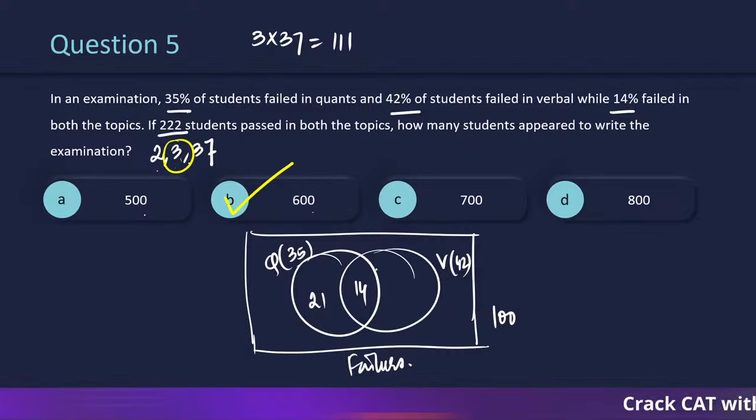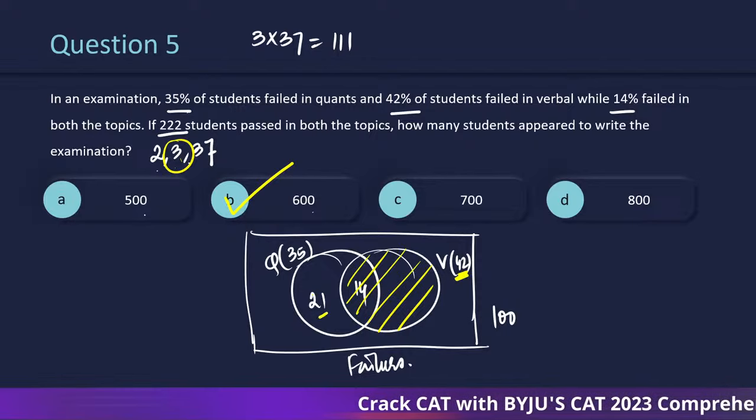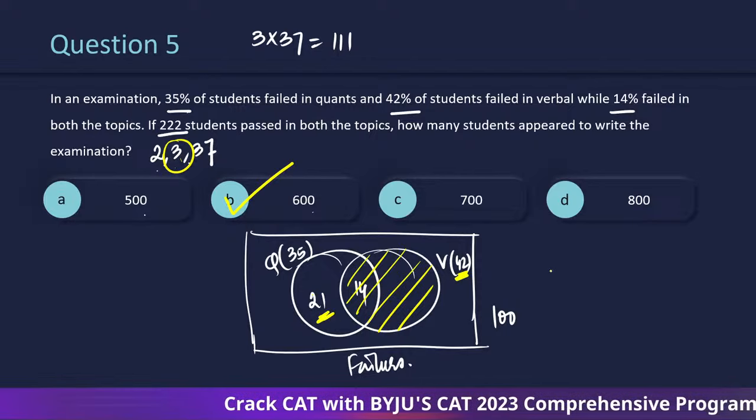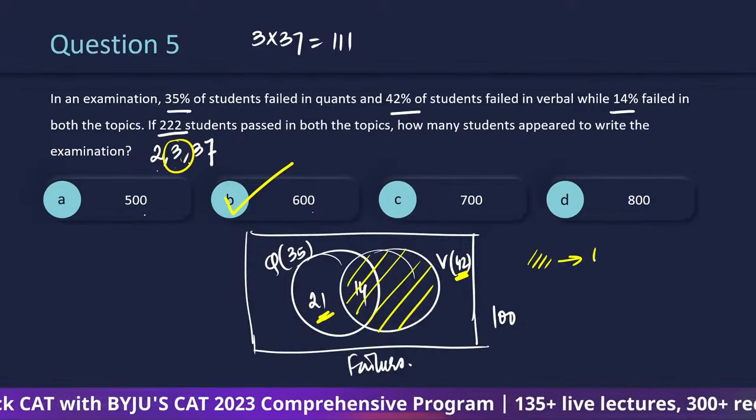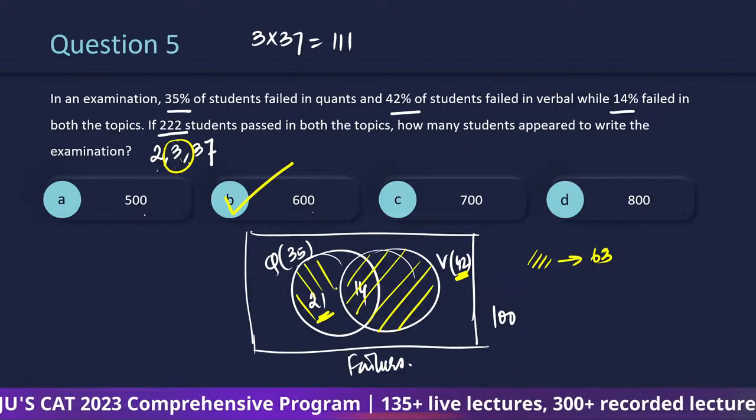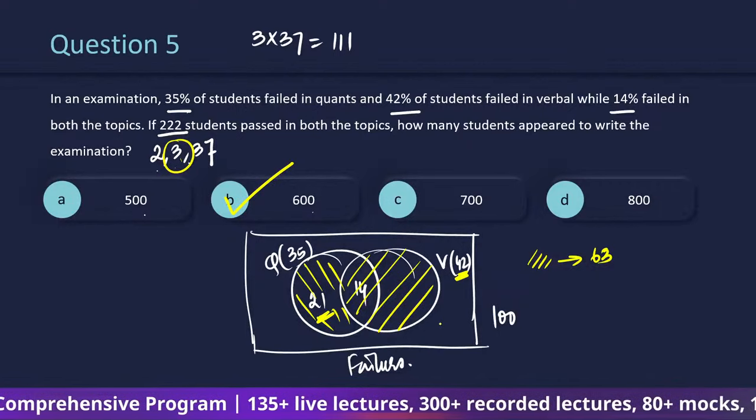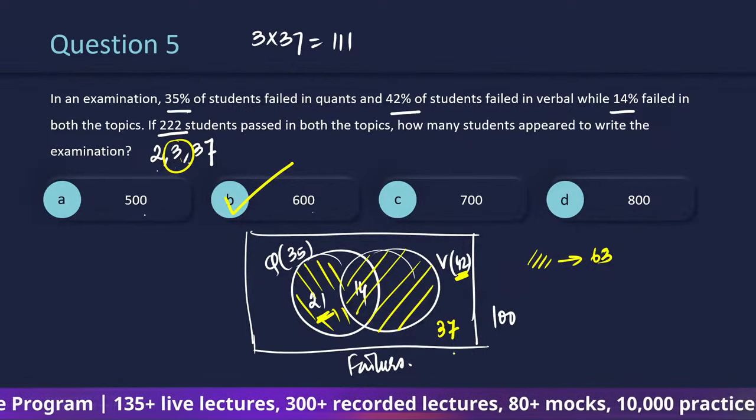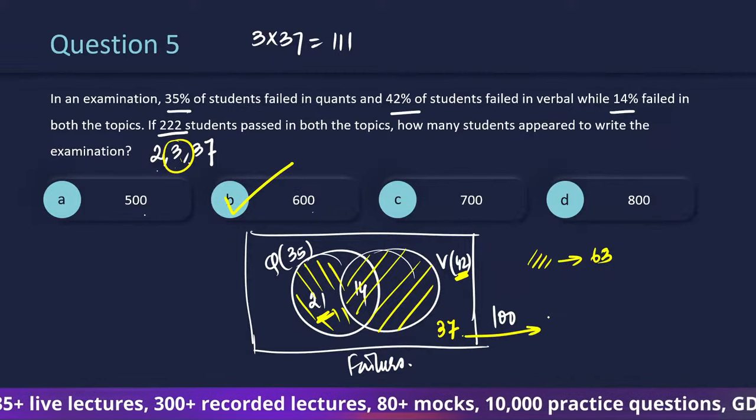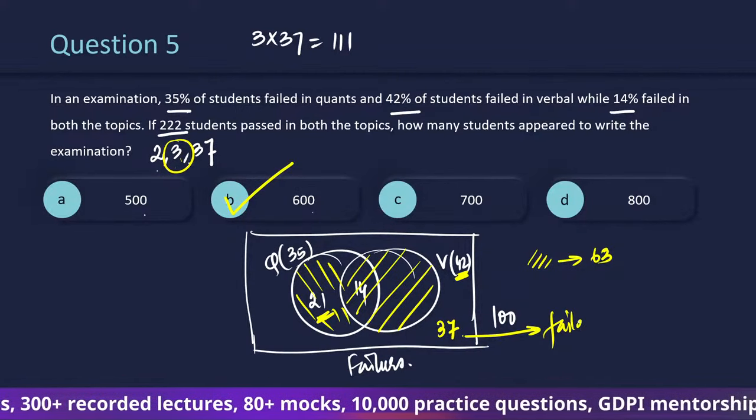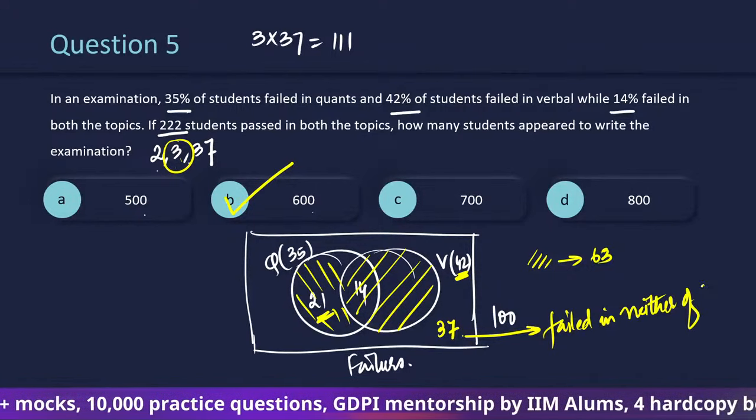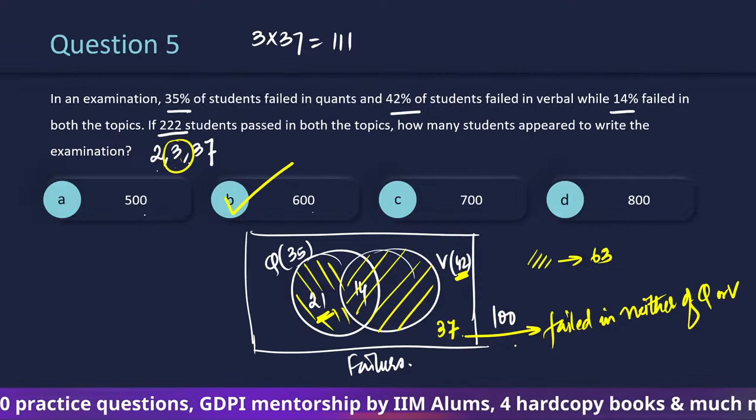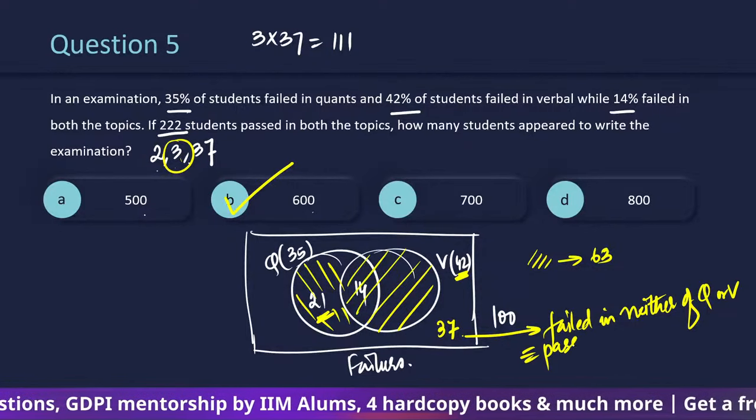Let's add up all the values. If we add this, this is going to be 42 and this is 21. 42 plus 21 is 63. So if we have this shaded region ka overall value 63, that means outside kitne honge? 37. So this is the region where it talks about failed in neither of the subjects, neither of quant or verbal, which is same as saying passed in both.